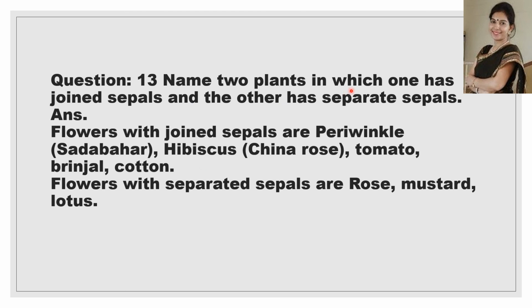Name two plants in which one has joint sepals and the other has separate sepals. Flowers with joint sepals are periwinkle, your Sadabahar plant, hibiscus, that is China rose, tomato, brinjal, cotton. All these have joint sepals. While flowers with separate sepals are rose, mustard and lotus.